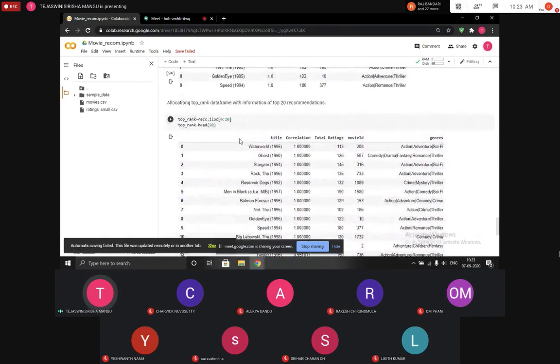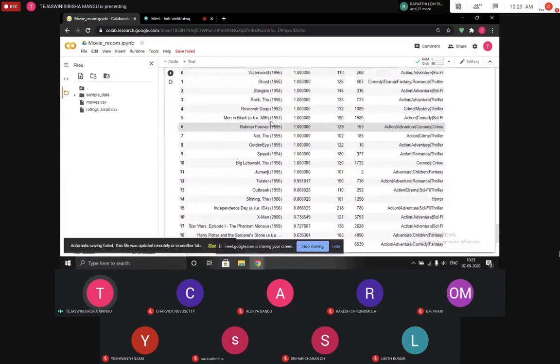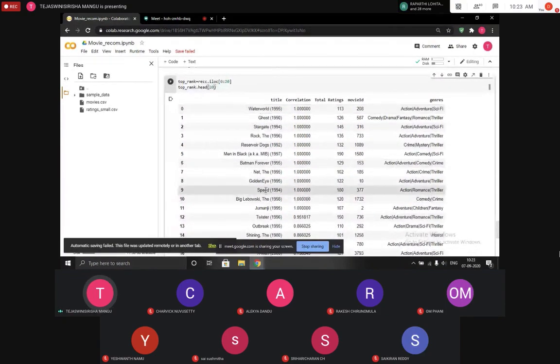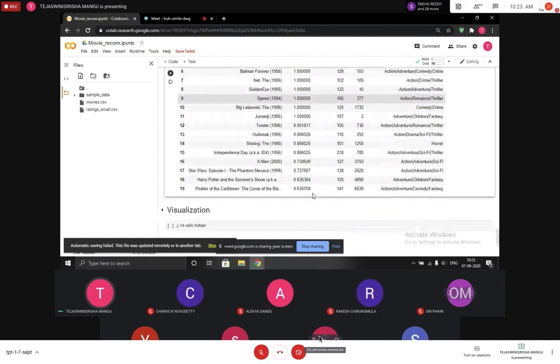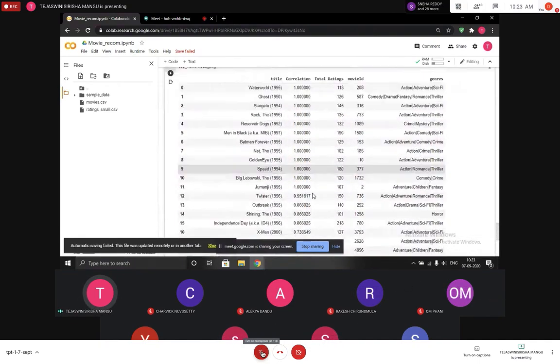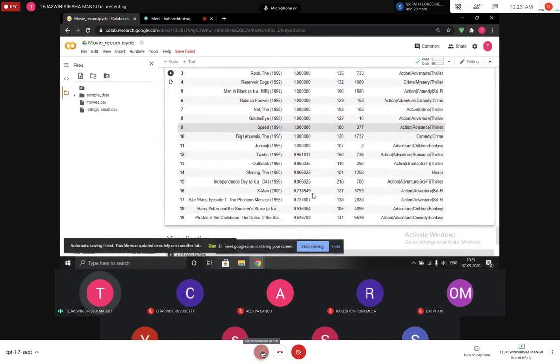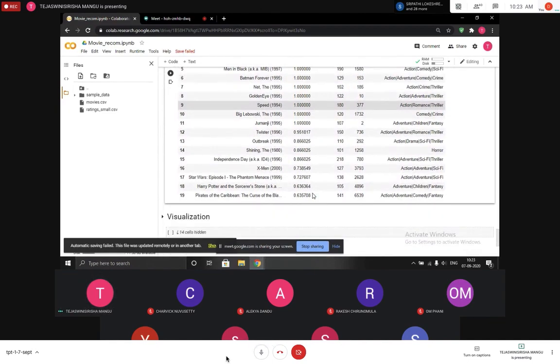As you can see, top rank is basically holding the top 20 movies that we are getting recommended, and these movies actually make sense to be similar to the movie that we have given. The correlation value is also good, and this is helping us improve the efficiency of our recommendations.